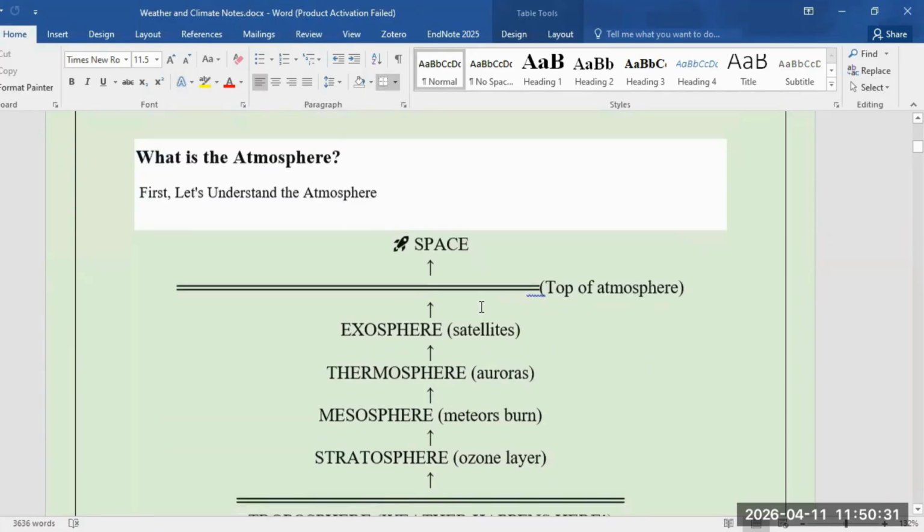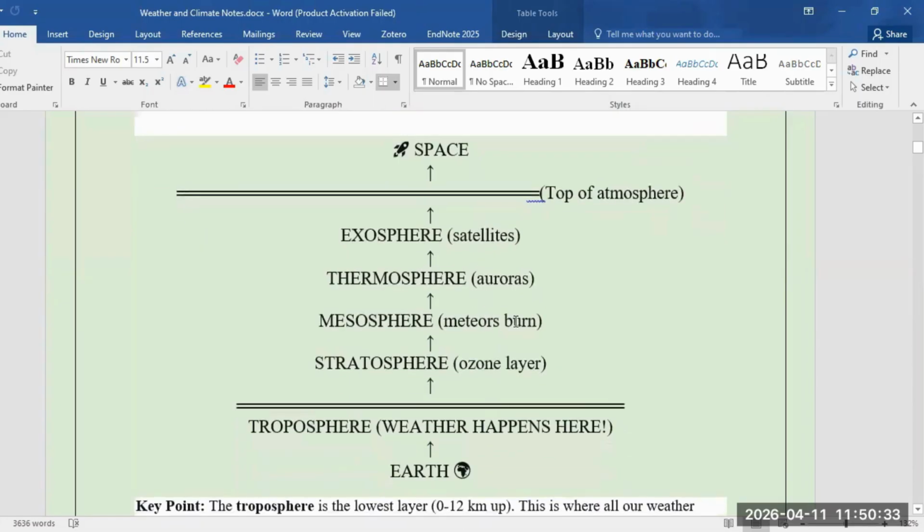So atmosphere is the blanket of the gases which is surrounding us. And I'm sure that you must have studied or read this division of the atmosphere in some stage of your life. So starting with this is the Earth. Imagine this is the layer where the Earth consists of. Then the very first layer over the Earth, about 5 to 10 kilometers high, is troposphere, where the weather usually happens. Then there is stratosphere, in which there is an ozone layer, mesosphere, where the meteor burns, and this is where the fluctuation of the temperature is.